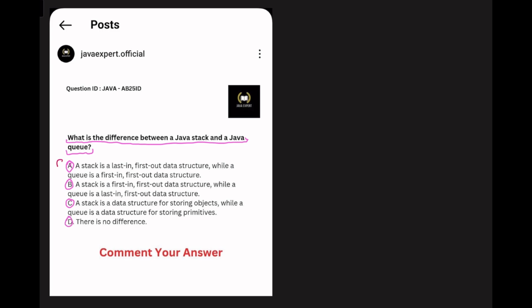Okay, don't worry, we are going to check all the options and find out the correct option. So before that, just let me tell you what a stack is in Java and what a queue is in Java, so that it would be easy for you to recognize the correct answer from this question. Let me tell you what a stack is first. Stack is a data structure that follows the last in first out principle.